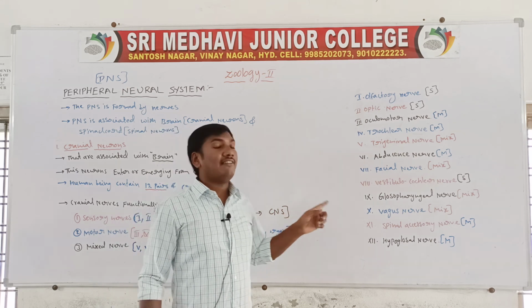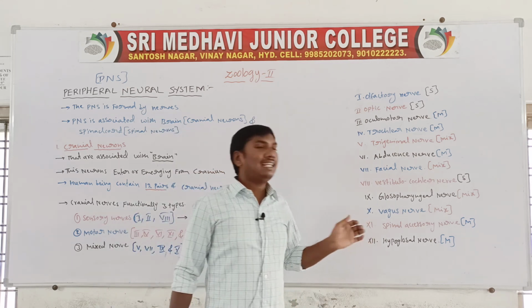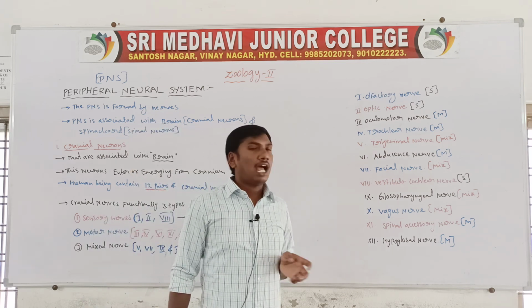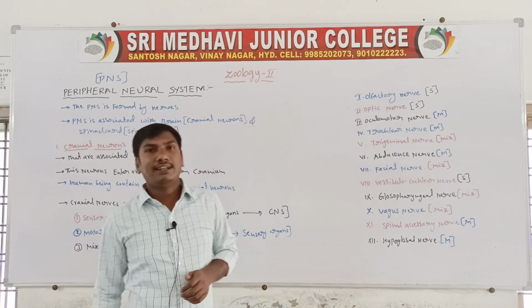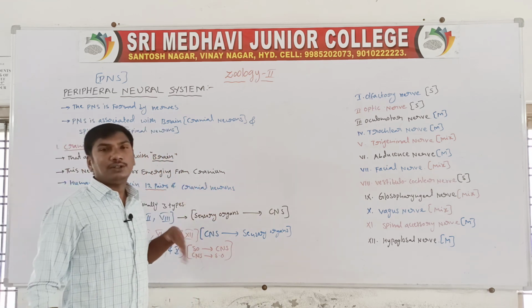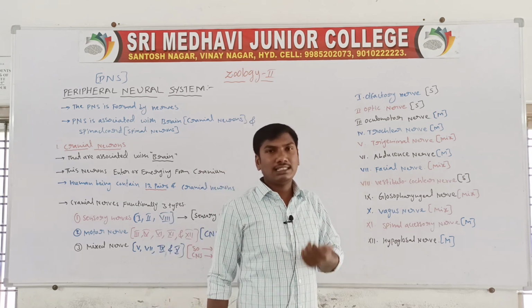nerve, tenth one vagus nerve, 11th one spinal accessory nerve, 12th one hypoglossal nerve. So they are the 12 pairs of the nerves. Next one, the functions of the nerves we will discuss next class.